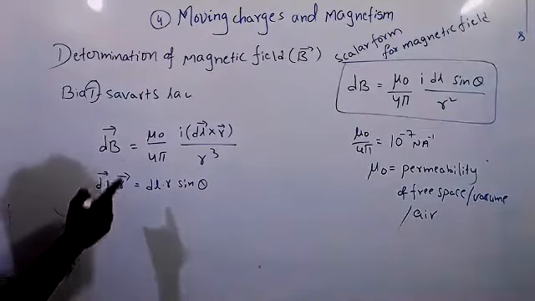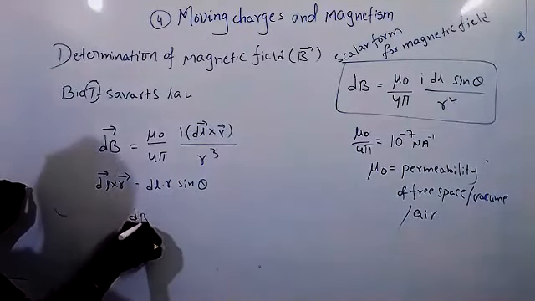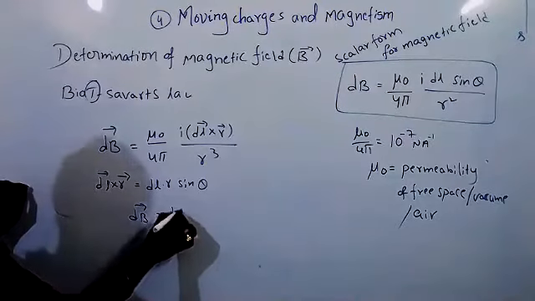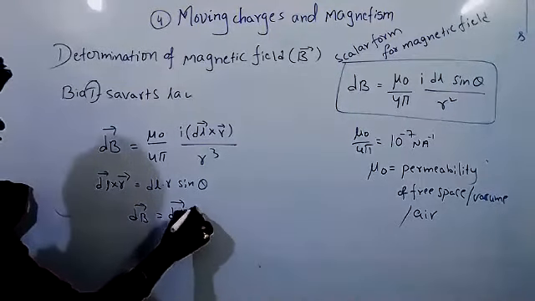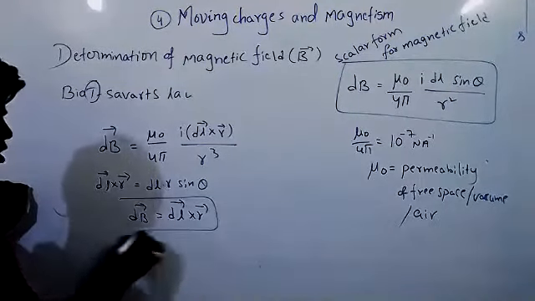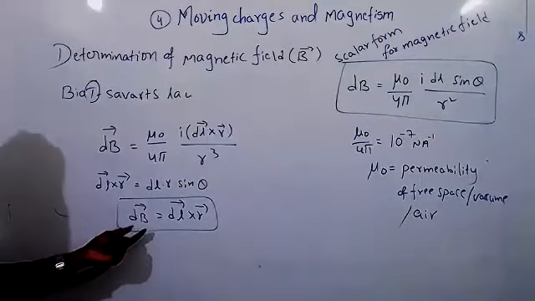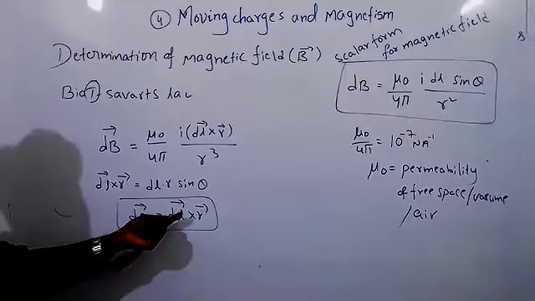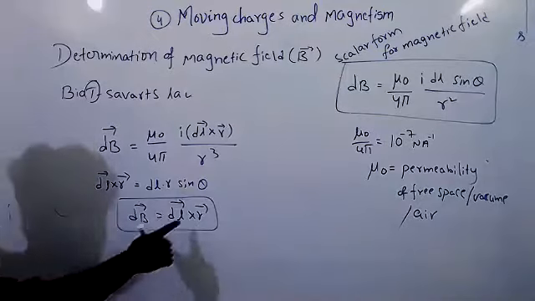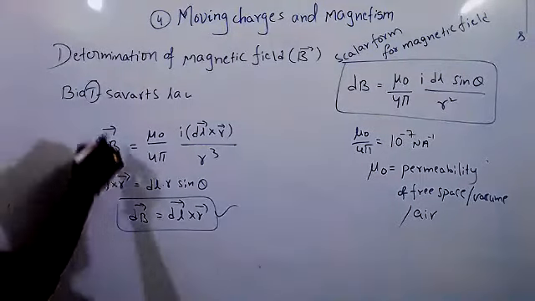So what is the magnetic field direction here? That magnetic field direction is along this. The direction of magnetic field is equal to dl bar cross r bar. So it is the vector form.